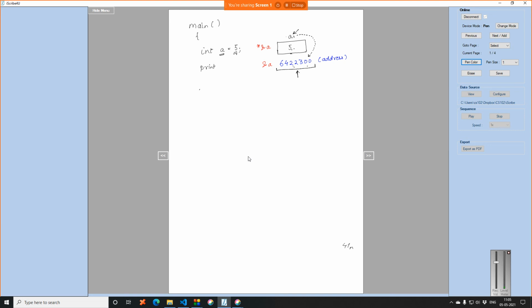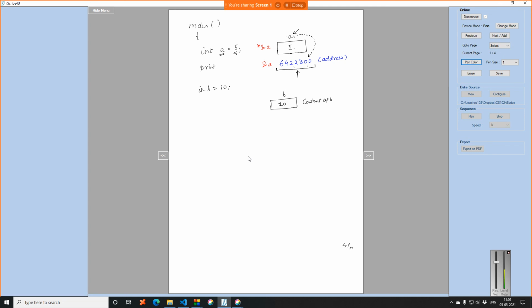So similarly, if I say integer b is equal to 10, what will the computer do? In some memory location it will store the content of b, which is 10, and the variable name is b. So I am recognizing this box by b. Whenever I refer to b, I am referring to 10.